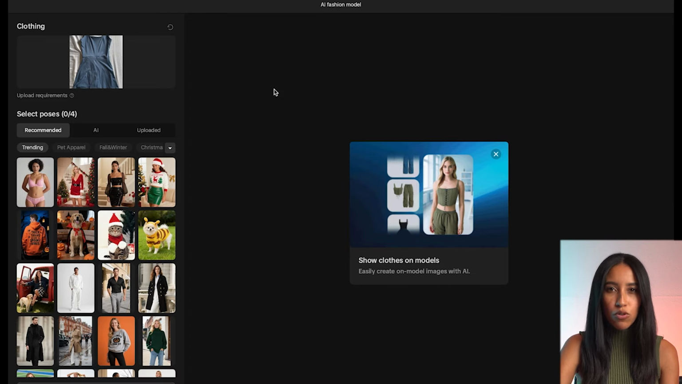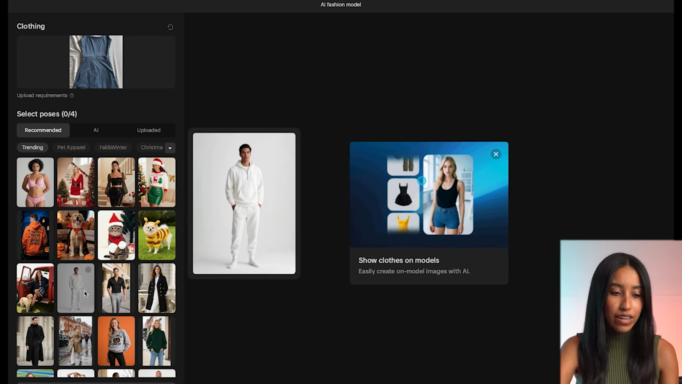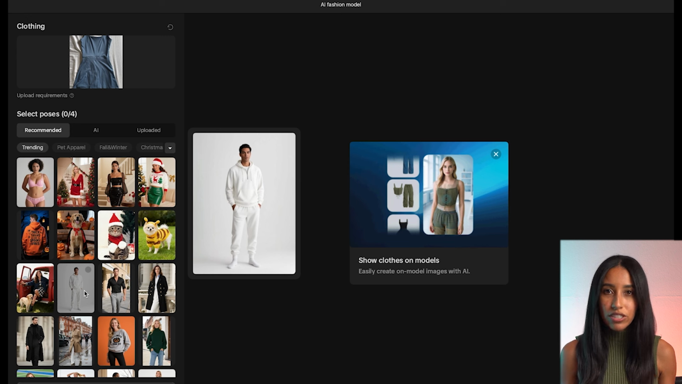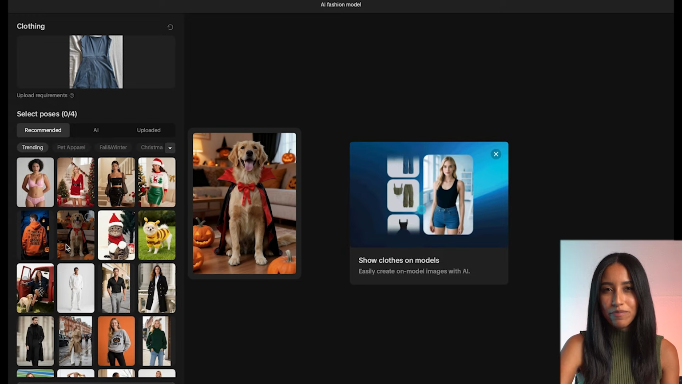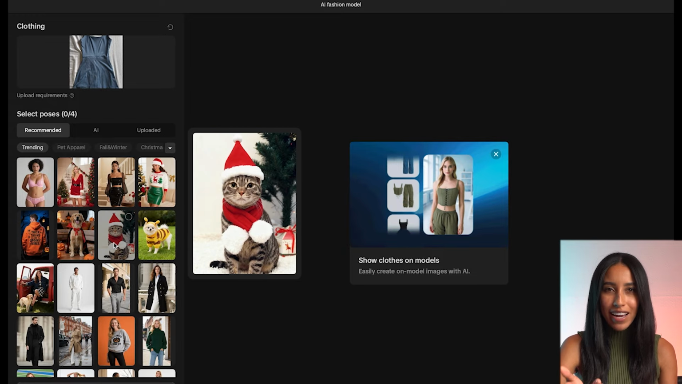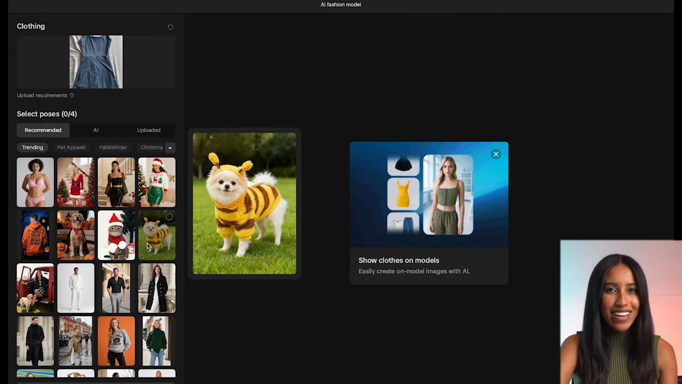The model you choose, of course, depends on what the clothing item is and what the look and feel of your brand is. If you want to keep it simple with a white background and a full body shot of your model, that's here for you. If you have a sweatshirt or t-shirt with a design on the back that you want to show off, there is a model for that too. Personally, I'm obsessed with all of the pet models here. I love that CapCut thought of that because pet items need e-commerce images as well, and they're so cute.